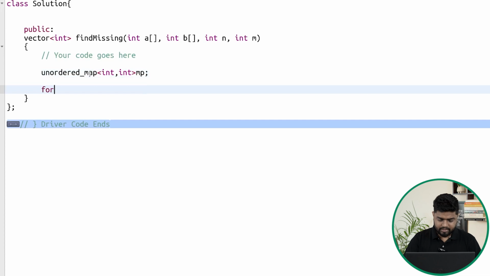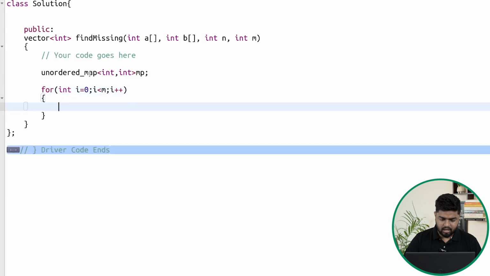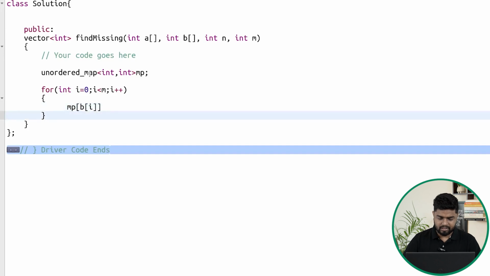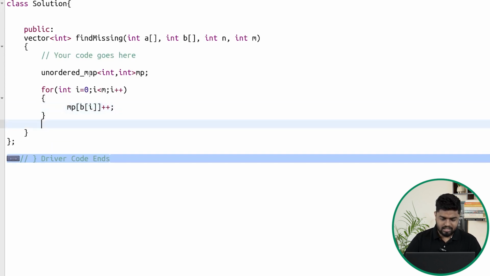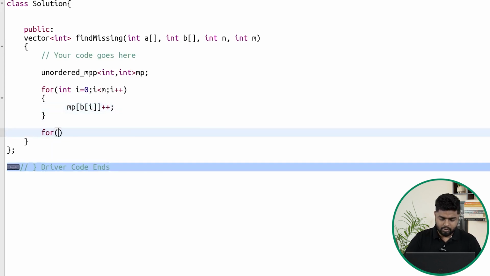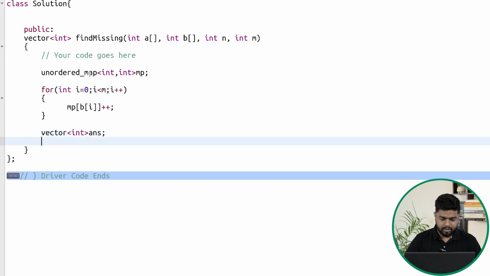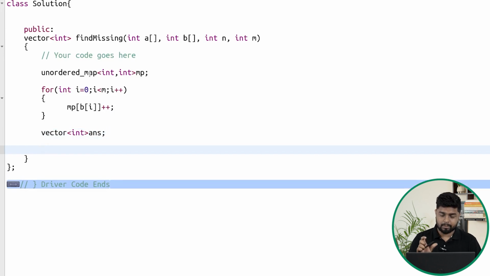the frequency. Then we will start iterating through the second array. So i starts from 0, i is less than m, then i plus plus, and for the ith element of the second array, that is the b array, we will increase its frequency. Now once that is done, we'll iterate in the first array, but before that we need a list which can store the final result. So we will declare a vector of int answer here, which will be storing all the elements that are present in the first array but not in the second array.